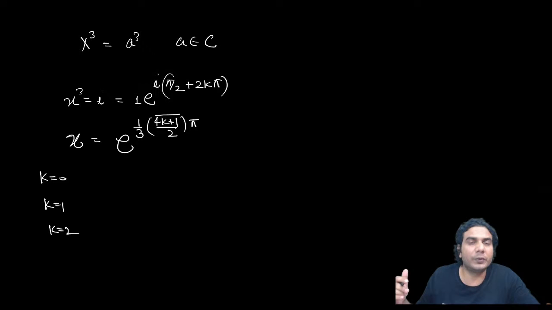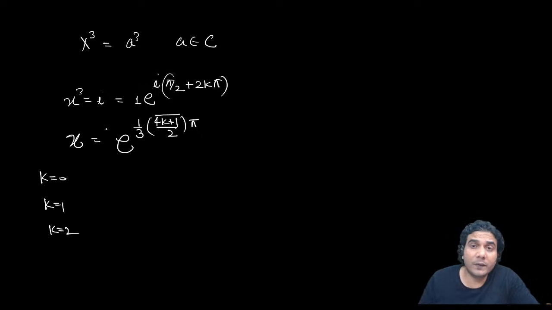As simple as that. Now you can see x can be written as, taking the cube root, e raised to 1 by 3 of this, which is going to be e raised to i times (4k plus 1) divided by 6 into pi. Now put k is equal to 0, 1 and 2. Always if you are taking cube roots, start the values of k from 0, 1 and go up to 2, write 3 values. After that repetition will start and the same roots will keep repeating.